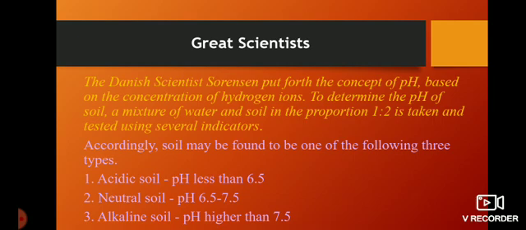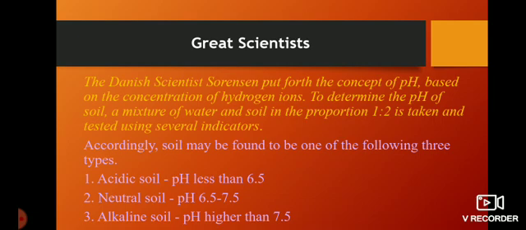Accordingly, soil may be found to be one of the following three types. Same as we have seen with the different types of soil, depending upon the pH there are three types of soil. First is acidic, second is neutral, third is alkaline soil. Acidic soil has a pH less than 6.5. Neutral soil has a pH between 6.5 and 7.5. Alkaline soil has a pH higher than 7.5.